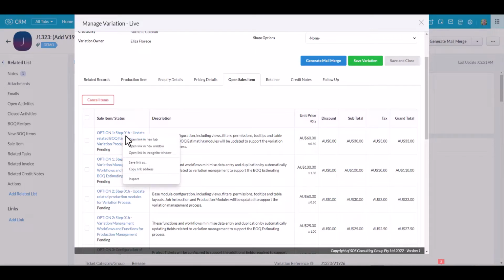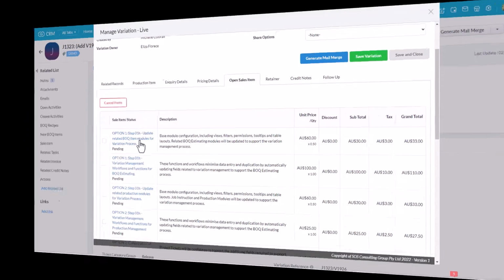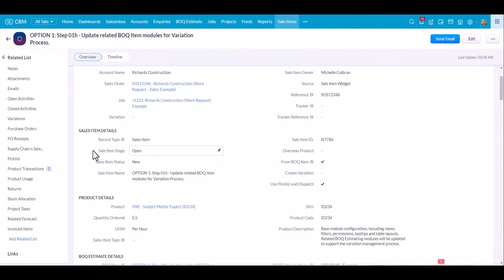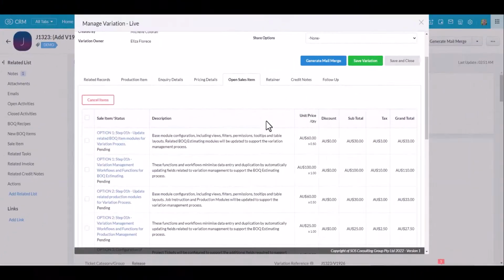I'm just going to jump into the sales item and show you what I mean by that. In the sales item, there is a field here called Sale Item Stage, and it can either be open, closed, or cancelled. So as long as the sales item is not closed or cancelled and it's sitting in open, then I can still cancel it. You can have your own custom item statuses here, which can then automatically update your stage. So if I jump back to the widget,